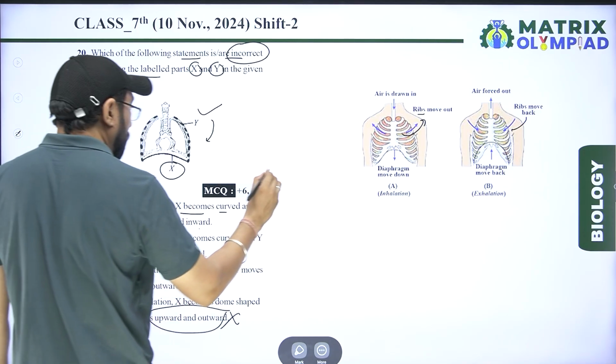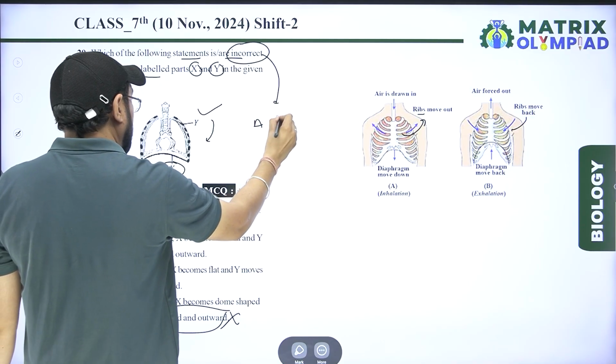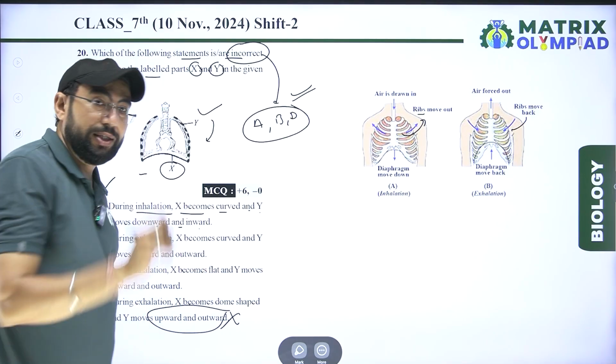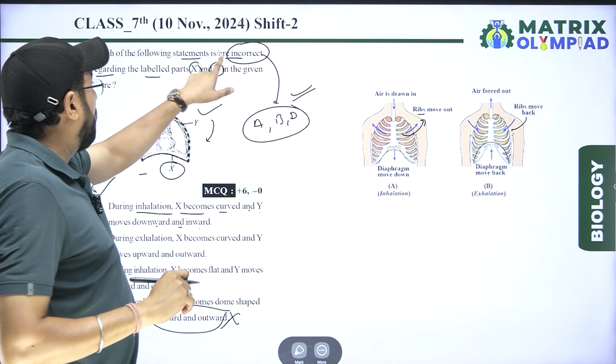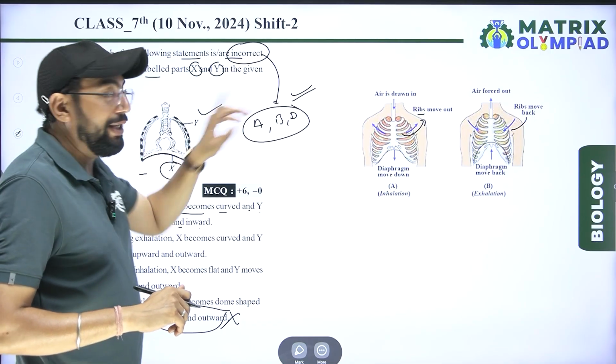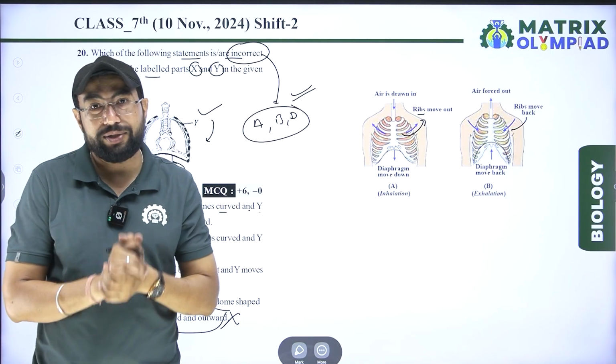So according to the incorrect statements, A, B and D are incorrect. That is the right answer for this question.